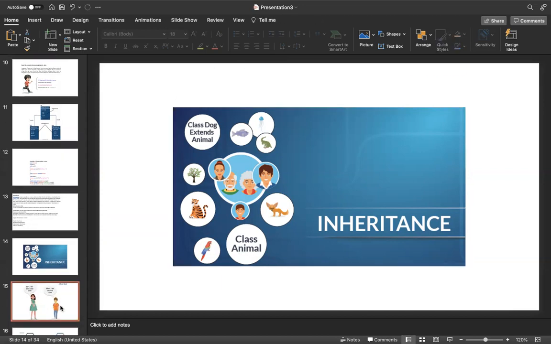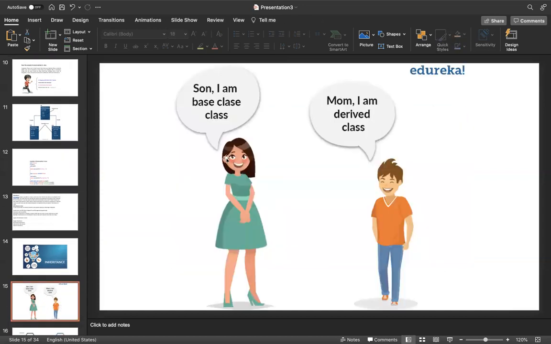See here, diagrammatically, the left side is mom and the right side is son. Here mom is a parent class, and the boy on the right side is a child class. Mom is the base class, and son is the derived class. This is the child class. This is the inheritance.